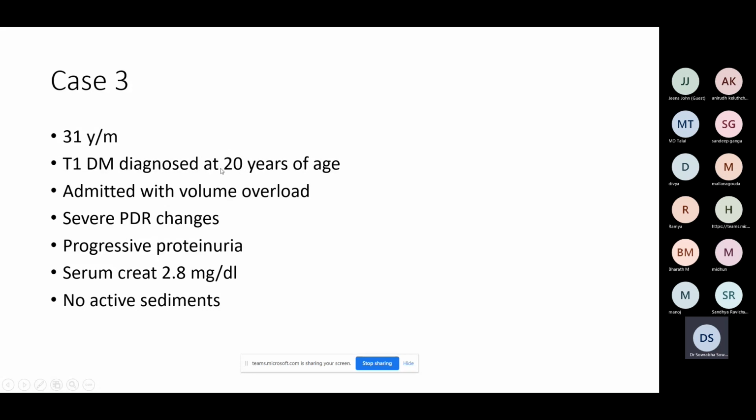So the duration of diabetes is correlating. The diabetic retinopathy, I told you, has a 95% concordance rate. He had gone through microalbuminuria, macroalbuminuria, and then renal failure. There are no active sediments, normal size kidneys. So in him you wouldn't have to do a renal biopsy. You can directly go and say that this is likely a diabetic kidney disease and go on to control.